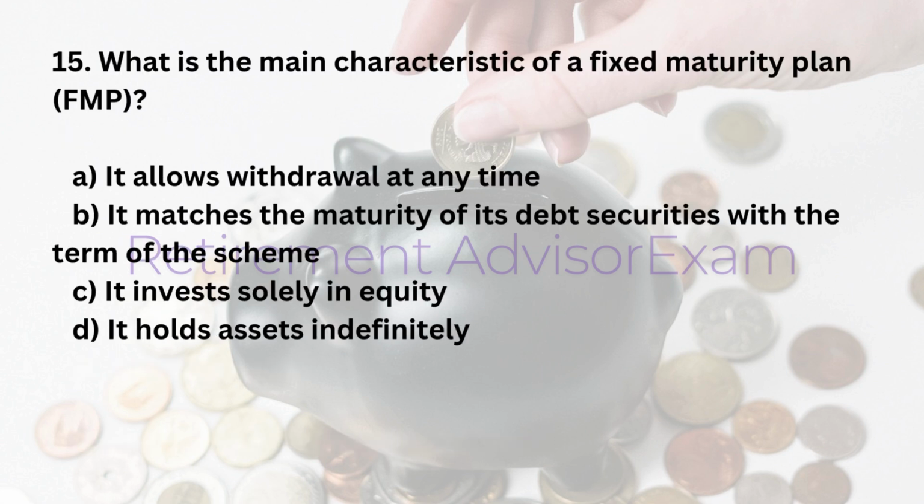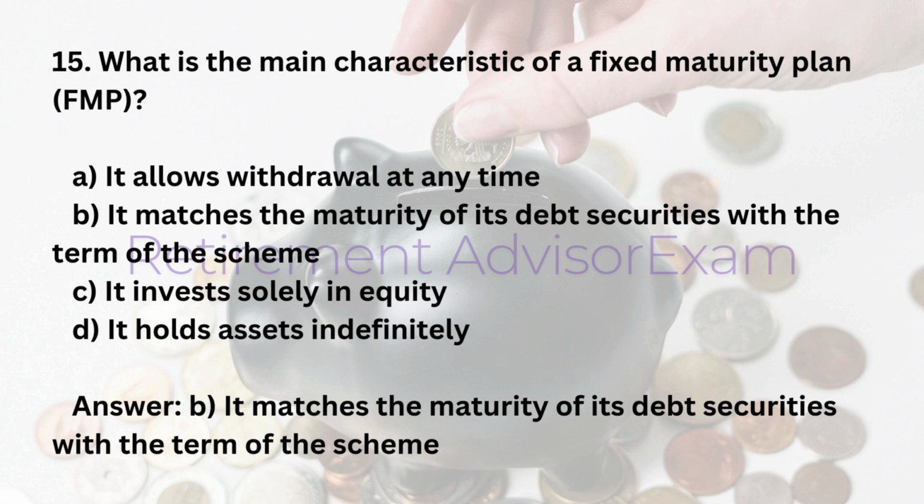15. What is the main characteristic of a fixed maturity plan, FMP? A. It allows withdrawal at any time. B. It matches the maturity of its debt securities with the term of the scheme. C. It invests solely in equity. D. It holds assets indefinitely. Answer: B. It matches the maturity of its debt securities with the term of the scheme.